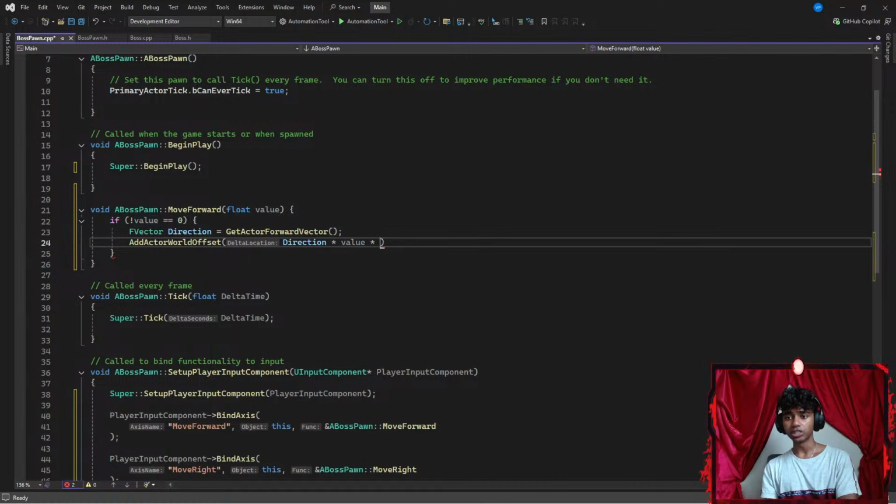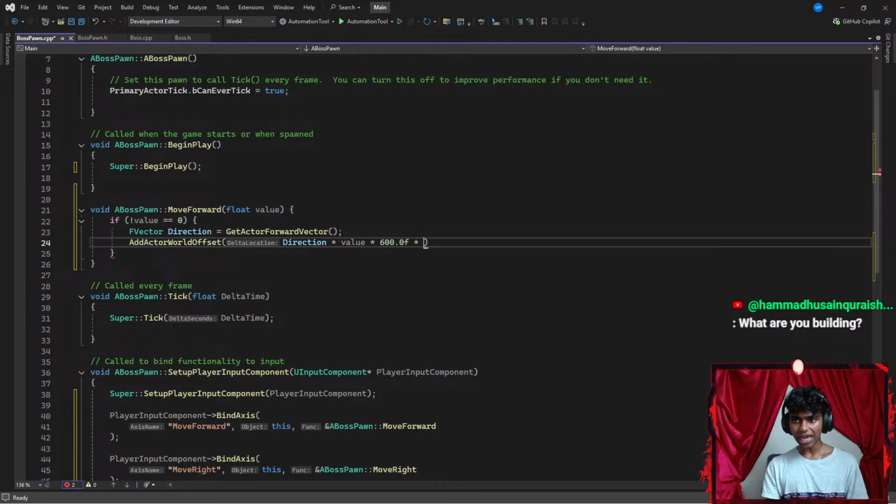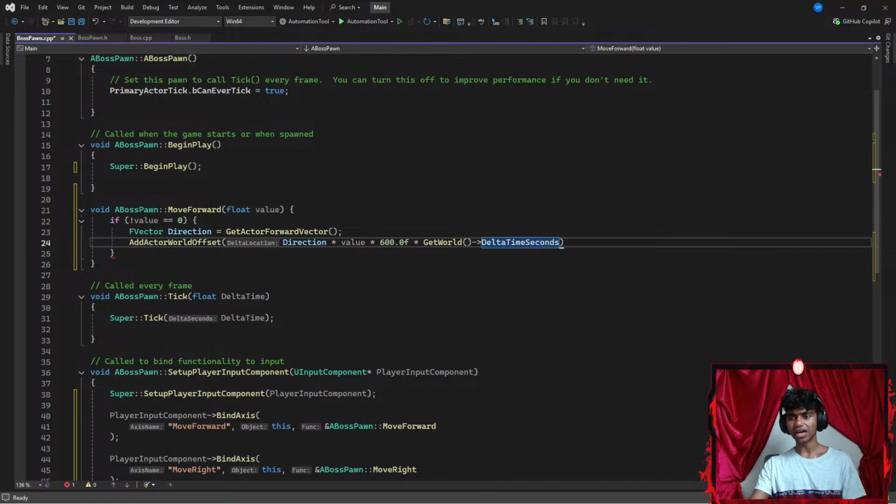Then I'm going to multiply that by, let's say, something like 600.0f. This is centimeters per frame, how many centimeters per frame I want to go. And lastly, I multiply that by my get world's function, which is going to be pointing towards delta time seconds. There we go. Basically, what this means is I get my direction where my player is facing. I multiply that by my value, either negative direction or positive direction. I multiply that by 600, either negative 600 or positive 600. And then I multiply it by get world delta time in seconds, which is basically FPS, so smooth movement, ending with a semicolon.